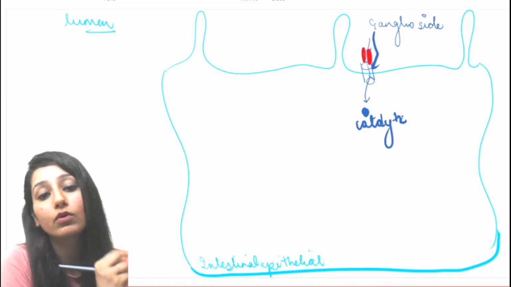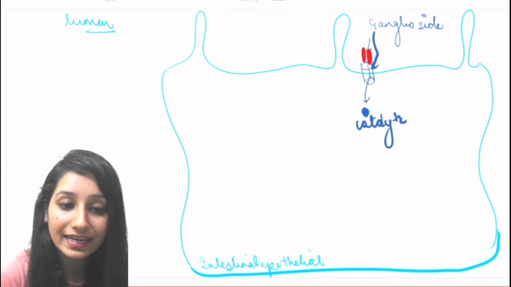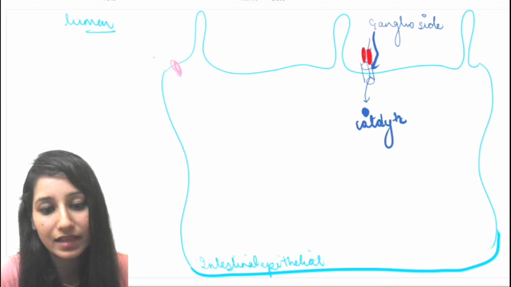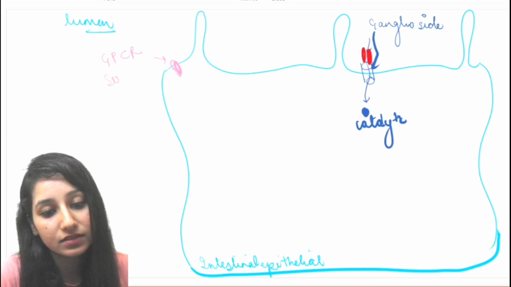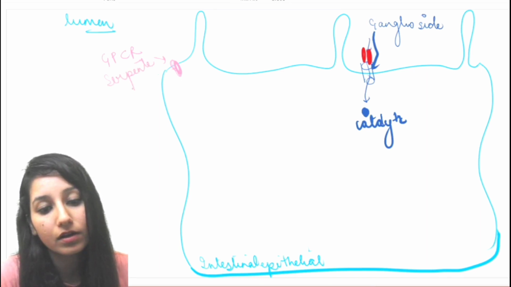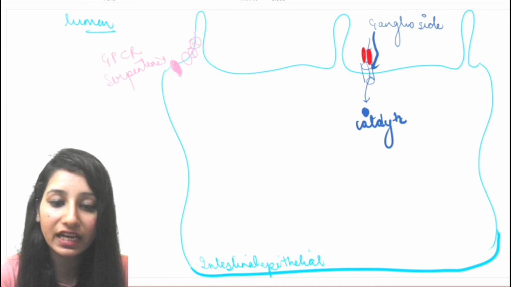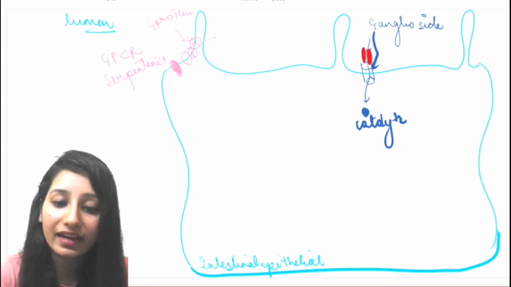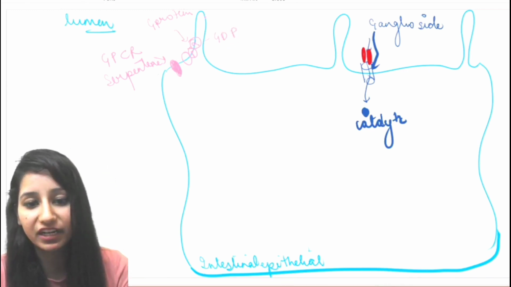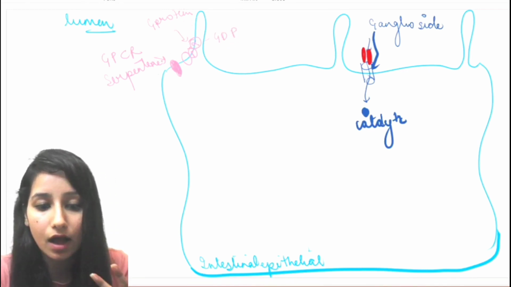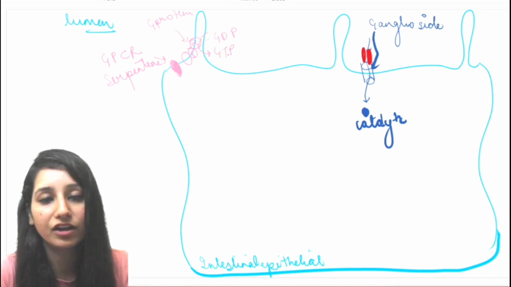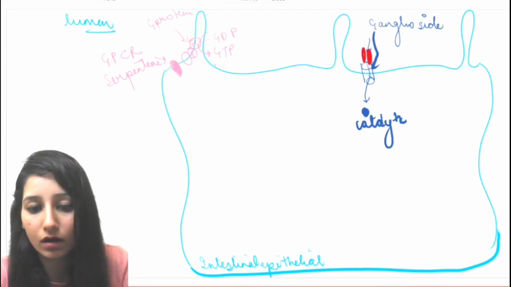Now what can it do? The question arises. Before that, let's first revise our GPCR signaling. There we have seen that there is a receptor, a serpentine receptor. That receptor is known as GPCR, and it is serpentine, that is, it is made up of 7 transmembrane segments. For that there is a protein present, known as G protein. This G protein is right now in inactive form because it is bound to GDP, but as soon as some ligand comes and binds to this GPCR, it will be converted into the activated form by binding of GTP. This is the whole simple thing.